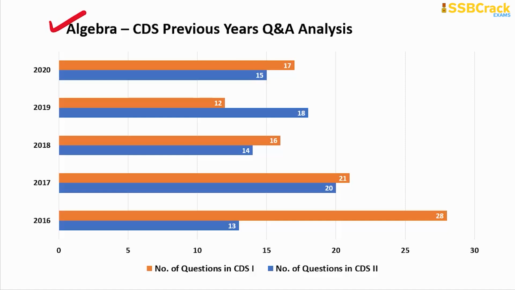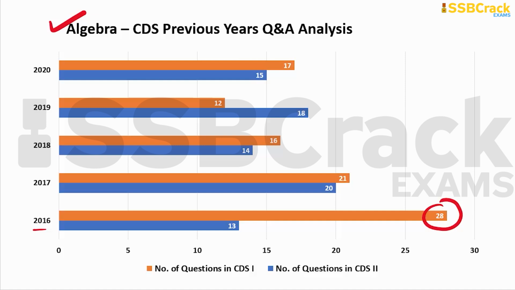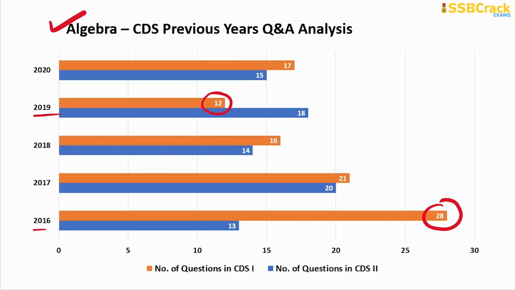Understand, algebra is again an important topic right after the base topic number system, on which maximum questions can be expected. You can see the maximum questions so far were 28 in number, and those were in 2016 of series 1 paper, whereas the least questions so far were 12 in number, and those were in series 1 of 2019. In the latest year, that is 2020, 17 questions in series 1 and 15 questions in series 2 were part of the mathematics section, and that too based only on algebra.